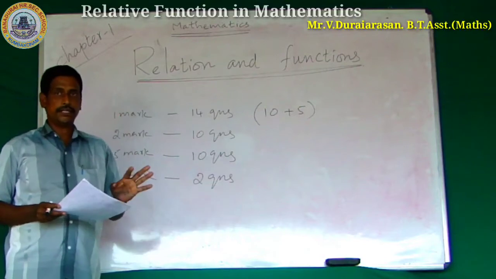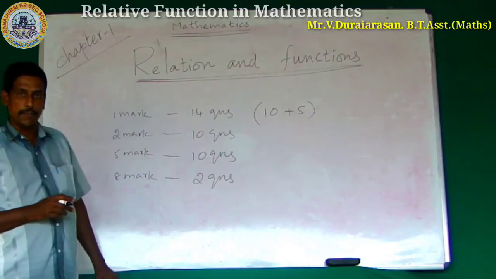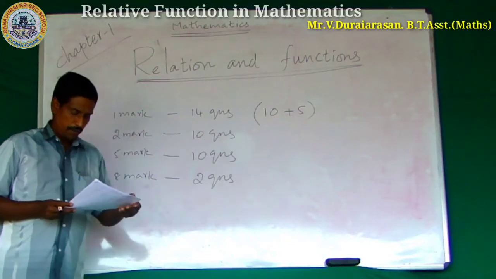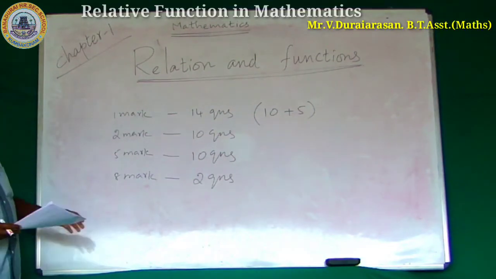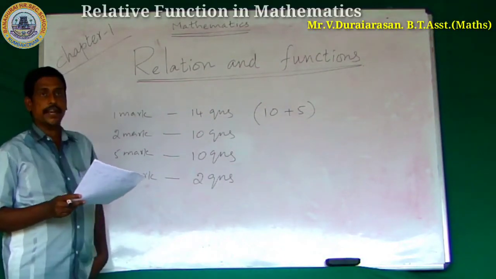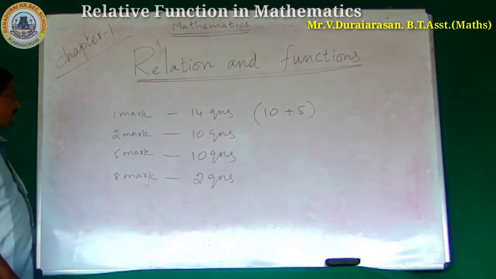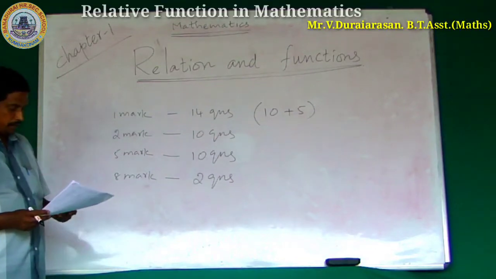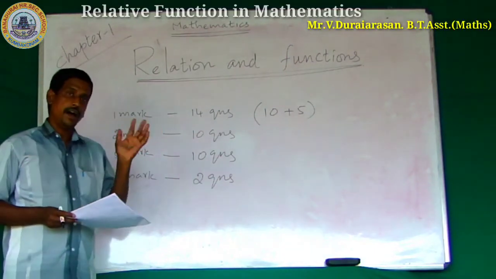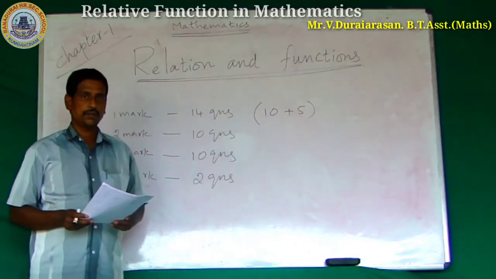You answer 10 questions. But question number 28 is compulsory; it is also a 5 mark question. Question number 42 is compulsory. There are 2 8-mark questions, and both are either-or type. Question number 43 is practical geometry or practical geometry. Question number 44 is a graph. Both of them are graphs.